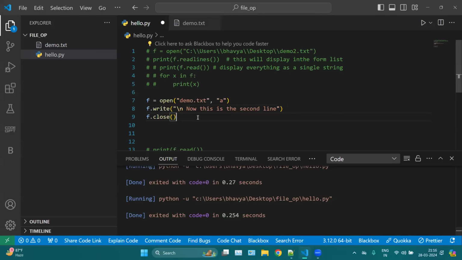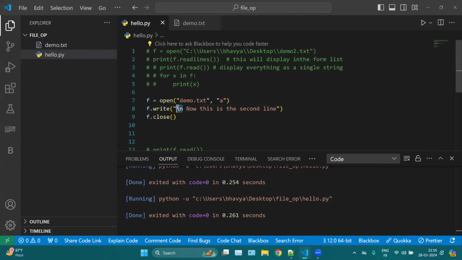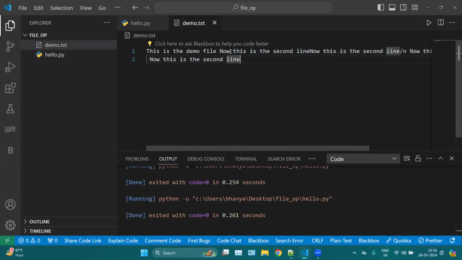And then if I save it, yeah, closing the file will automatically save your file. So you can see now this is in the second line. So you can also mention this escape sequence here, backslash n. So this is how we can append into any file. Appending means we are adding at the end of your file, so this keeps on adding at the end of your file.